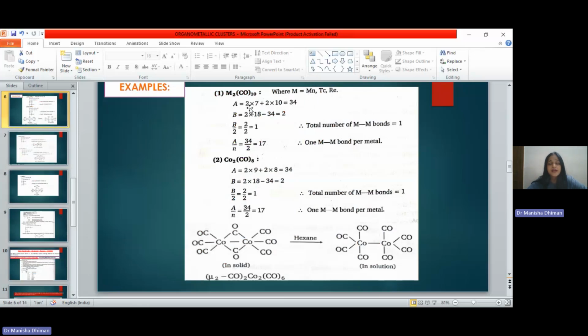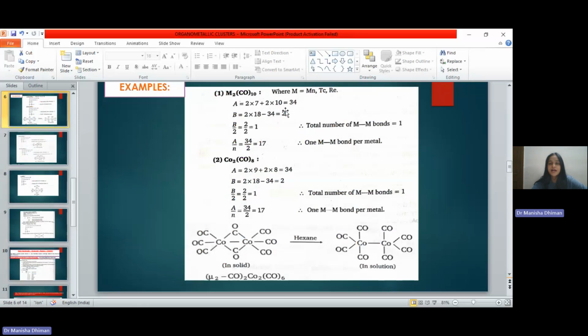So we have taken 2 into 7, plus there are 10 carbonyl ligands attached to your compound. Every neutral ligand contributes 2 electrons, so it will provide 2 into 10 electrons. So total number of valence electrons would be 34.